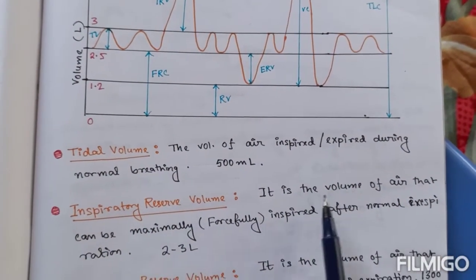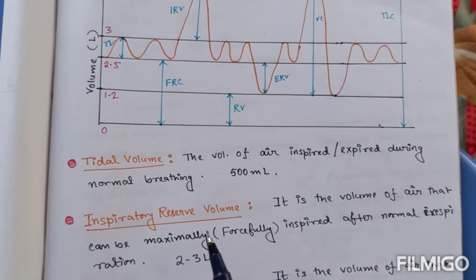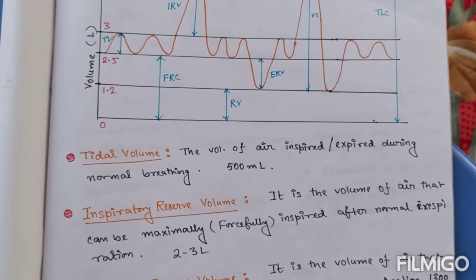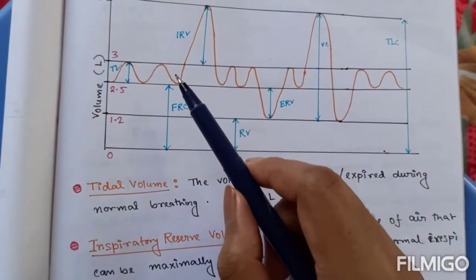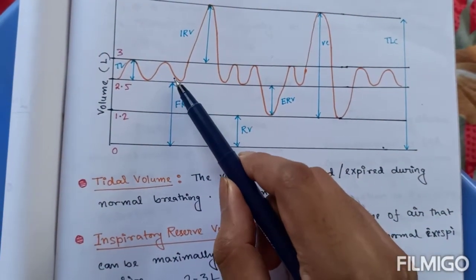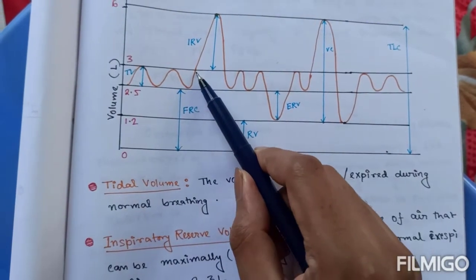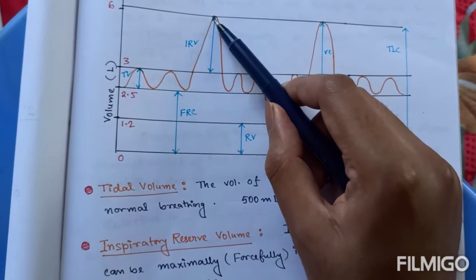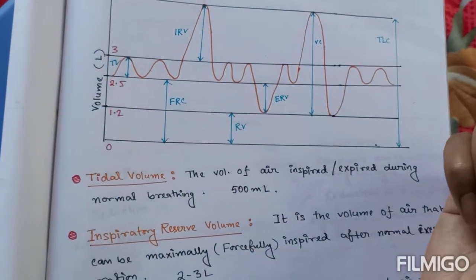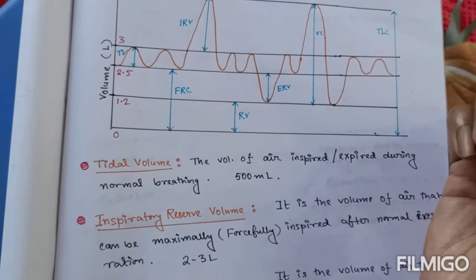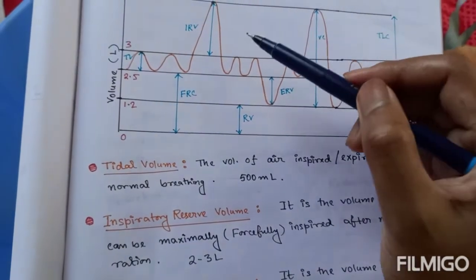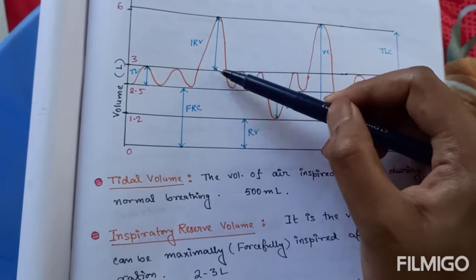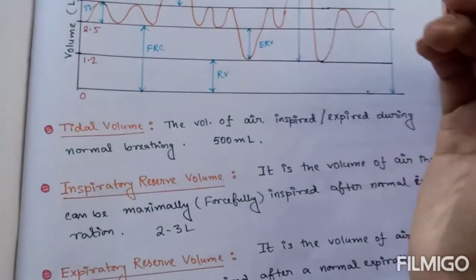Inspiratory reserve volume is the volume of air that can be maximally or forcefully inspired after normal inspiration. That is, the amount of volume that can be maximally inspired, and this is approximately 2 to 3 liter. Here it is 3 to 6, that means 3 liter is the IRV or inspiratory reserve volume.